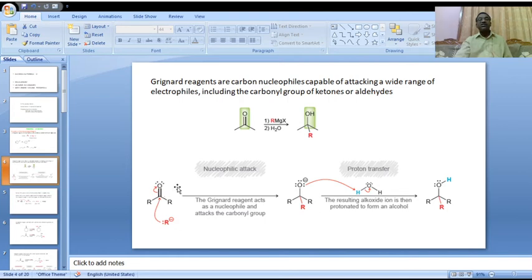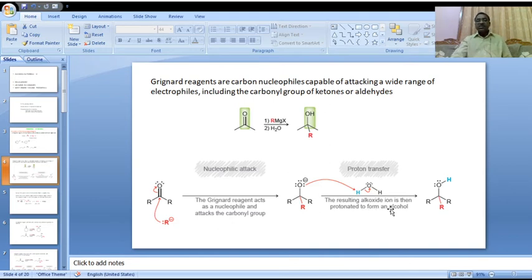Okay, this oxygen gets negative. The pair of electrons on this negative oxygen bonds with the hydrogen of the water molecule, with breakage of OH minus. Proton transfer reaction. Here is the nucleophilic attack, and here the proton transfers to the O negative side.